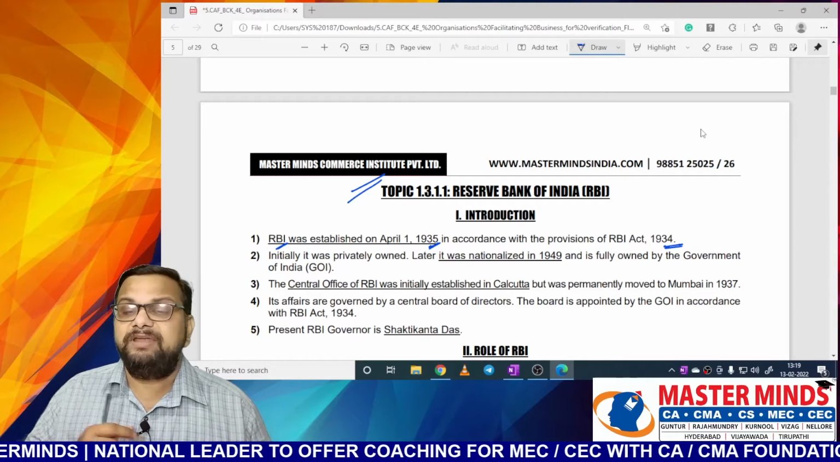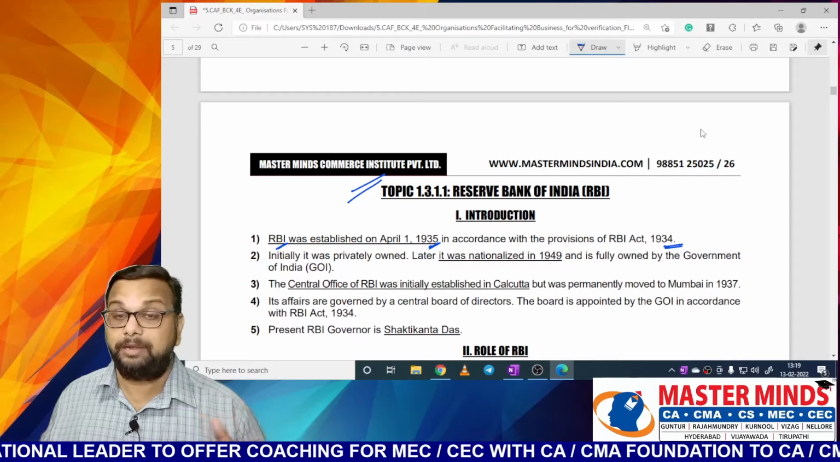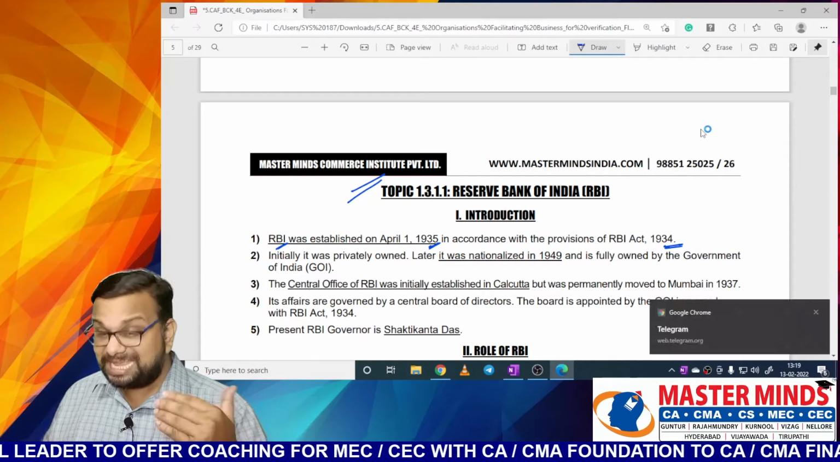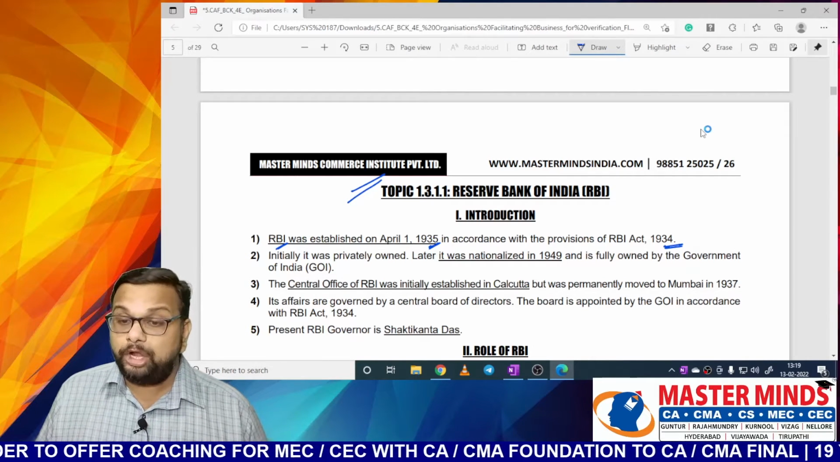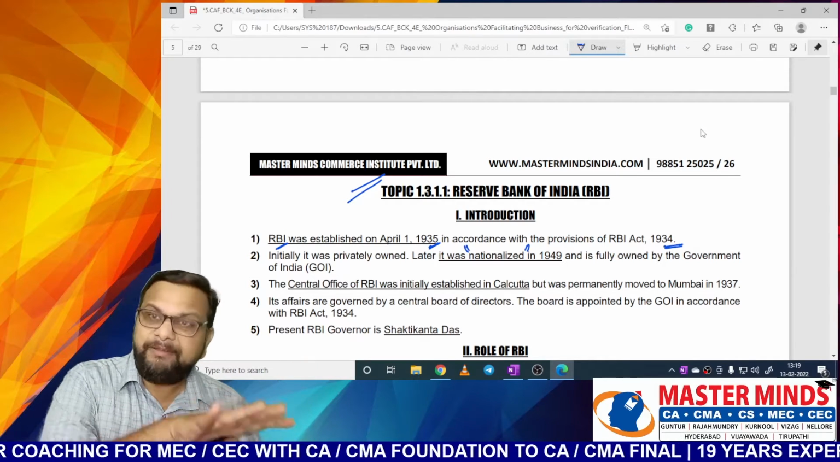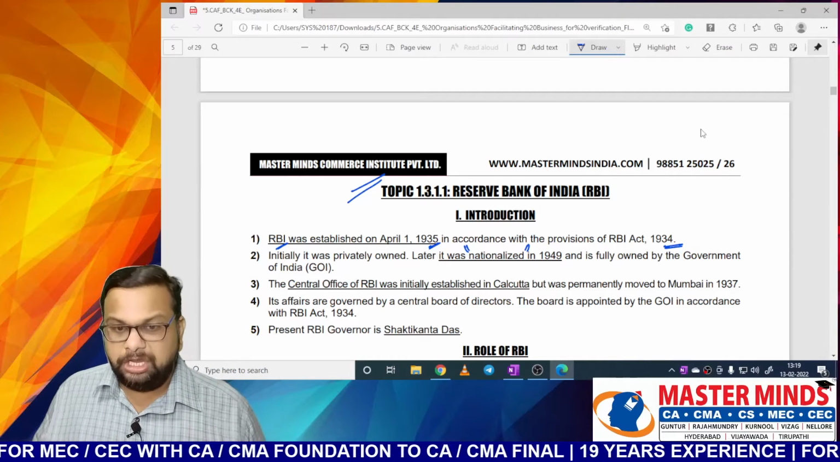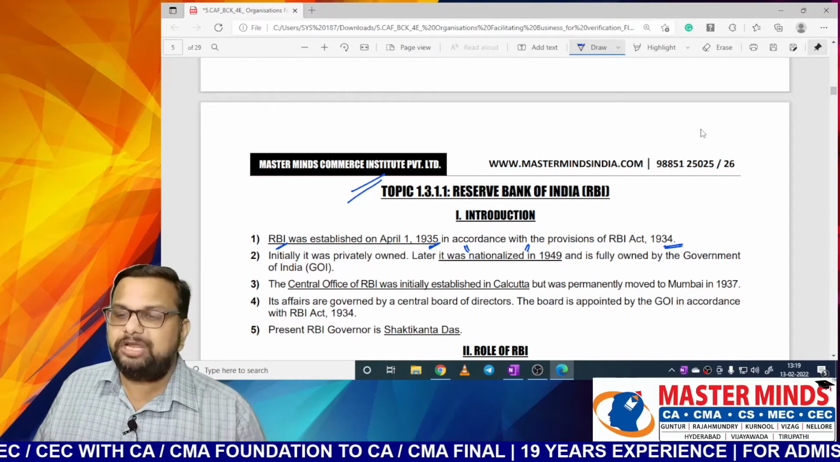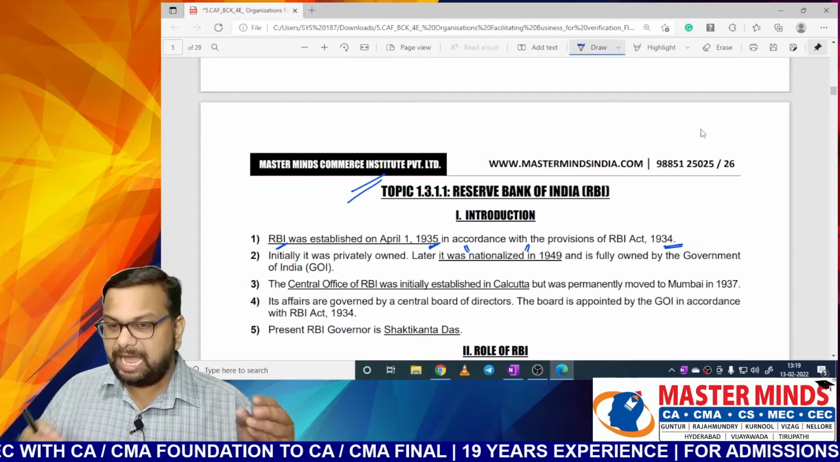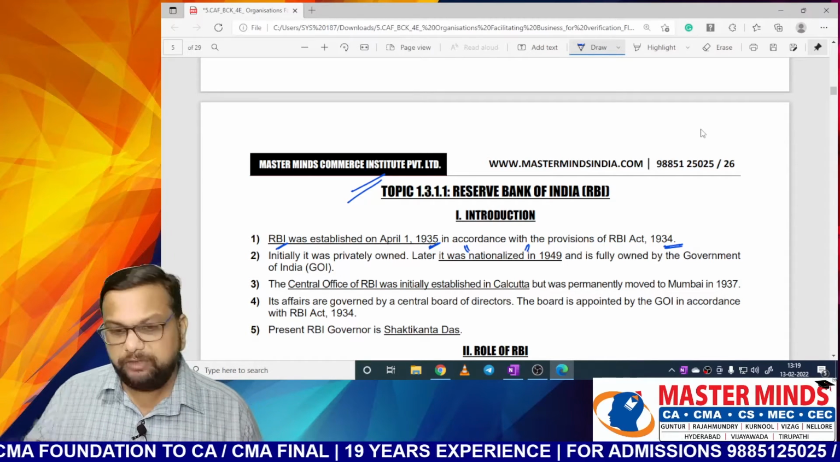Initially, it was a privately owned bank. At the time of establishment, it was a privately owned bank, but it was nationalized in 1949. What do you mean by nationalization? Nationalization means converting a private organization into a government one. That means the government taking over that private organization. So at the time of establishment, it was a private organization, but in 1949, RBI was taken over by the government of India and is fully owned by the government of India.